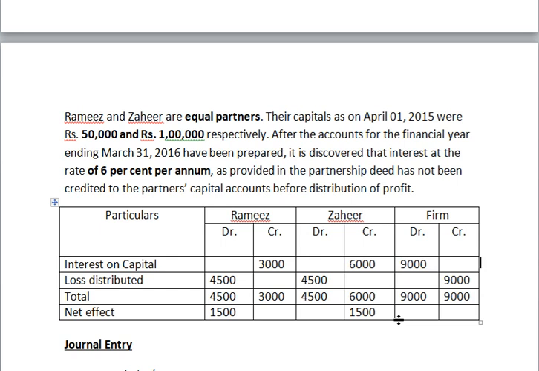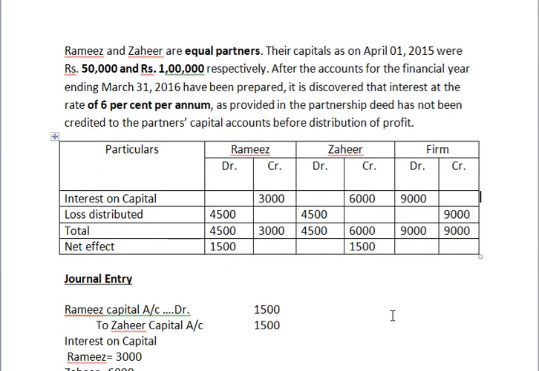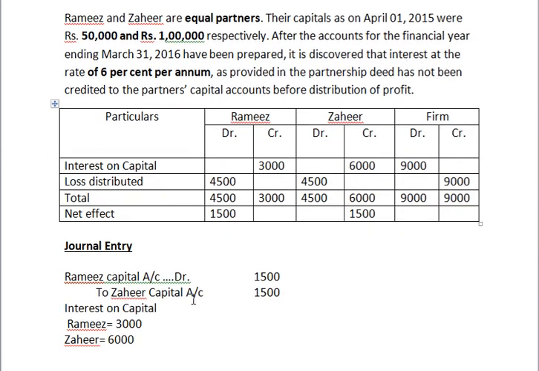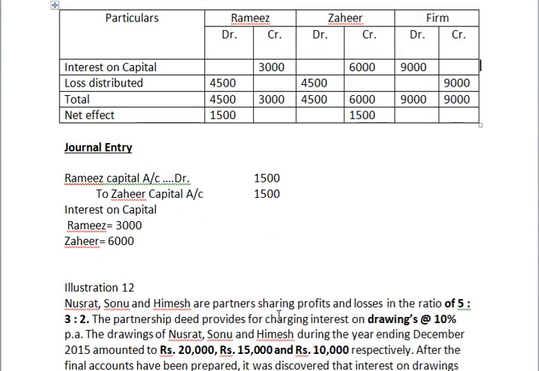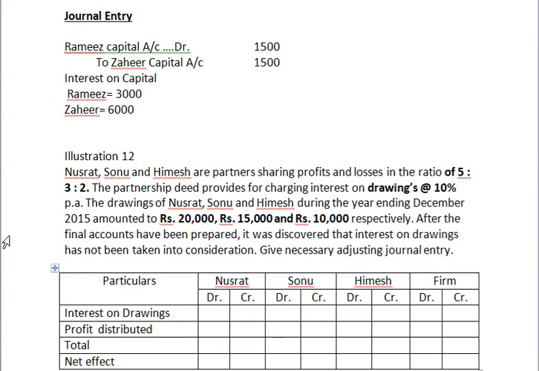So what's the adjusting journal entry? Whose account is debit? One account is showing the debit balance, and the other account is showing the credit balance. So the adjusting journal entry: Ramesh's capital account debit to Sahir's capital account, 1,500 each. Go to the next example.